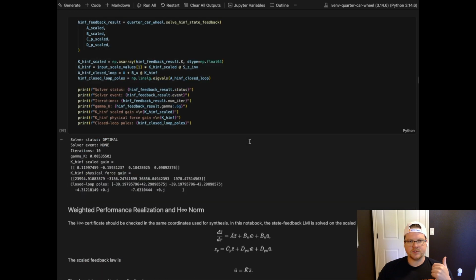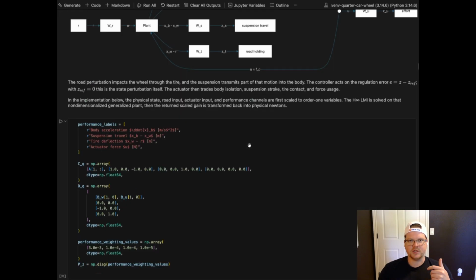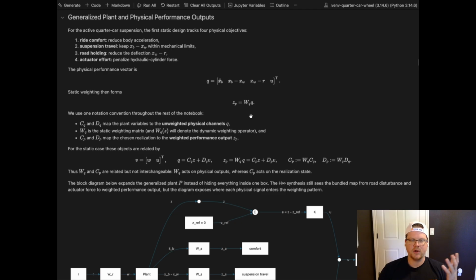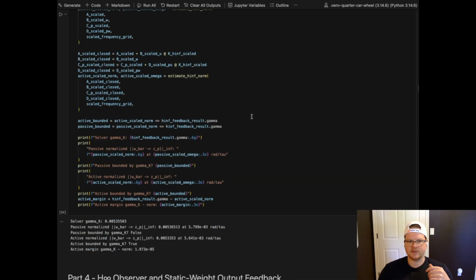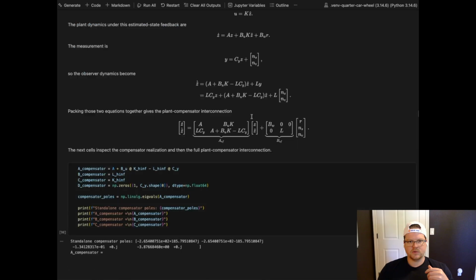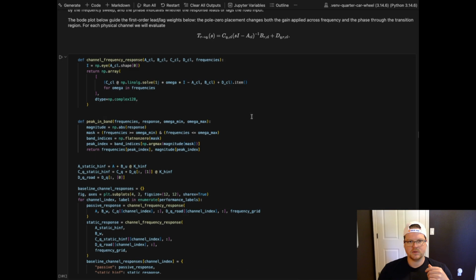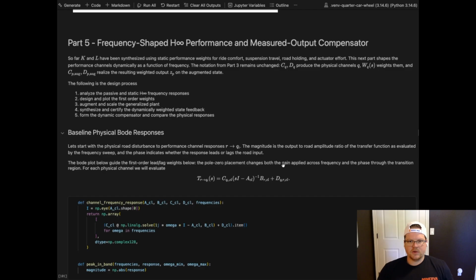So we're shaping this WQ, and we want this to be essentially a first order lead lag compensator for shaping the performance criteria. So now we're essentially doing a pole zero placement that will then shape the performance criteria of this transfer function from R to the Qi. So we're shaping that WQ, and this is just a standard transfer function here.